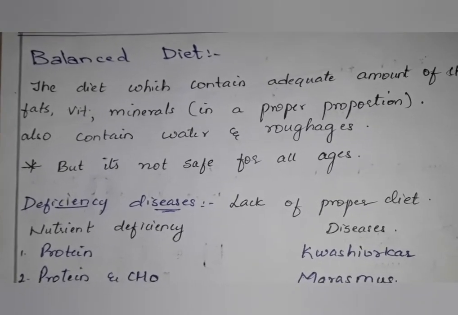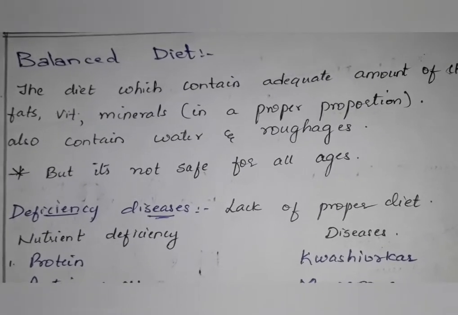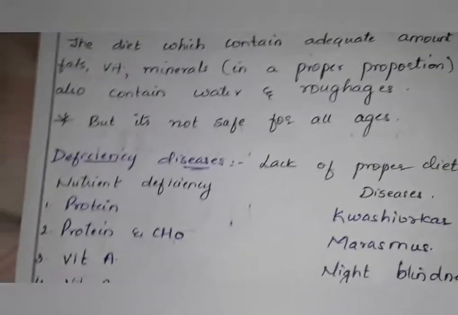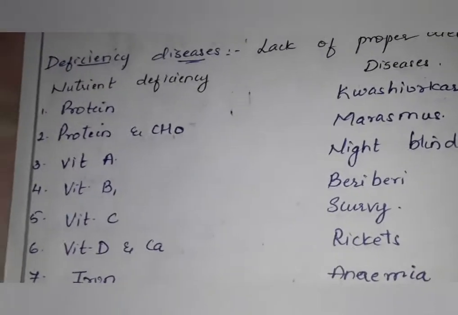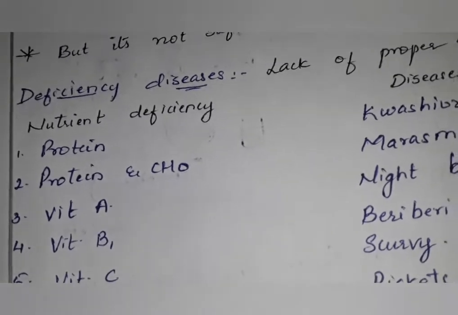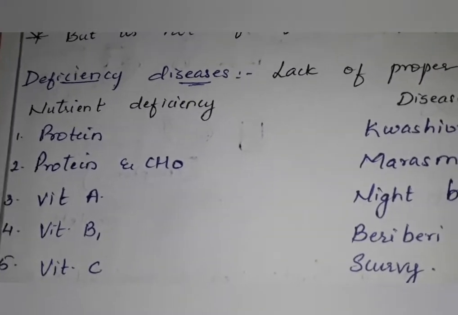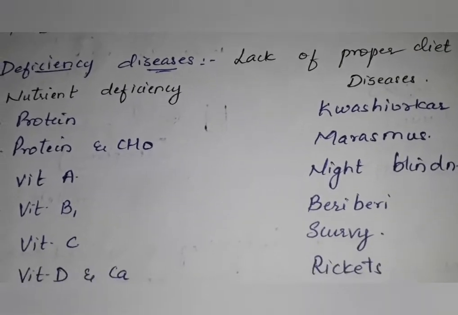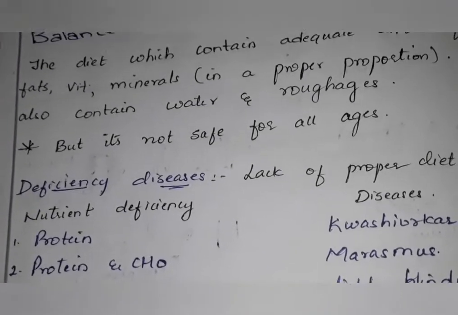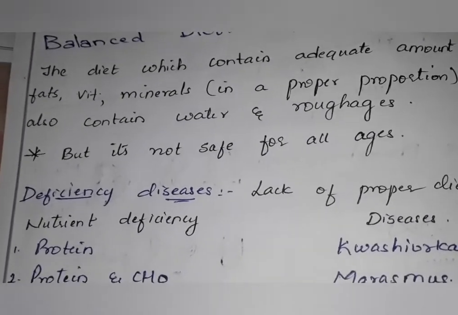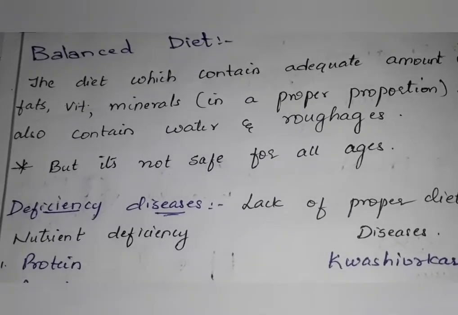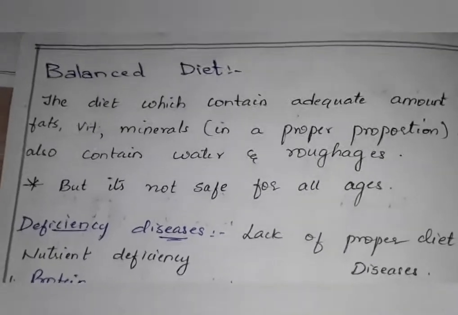But the same diet is not suitable for all ages, right? Depending upon our age we have different requirements. A newborn baby requires only a little amount of food, that is milk, which the baby takes from its mother.